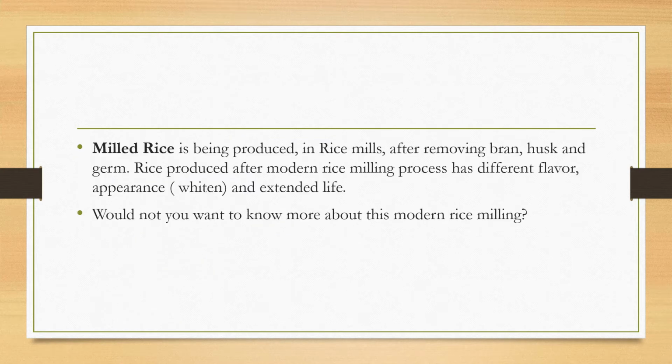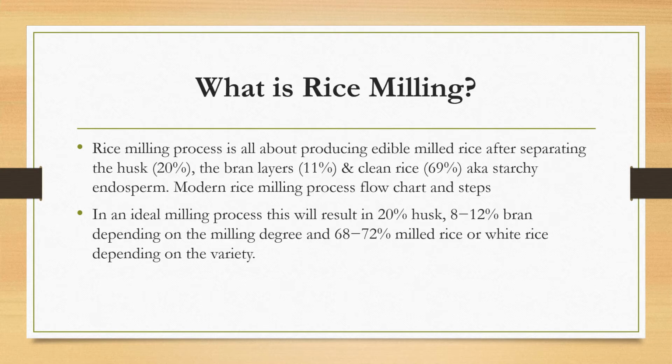First, we see about milled rice. Milled rice is produced in a rice mill after removing the bran, husk and germ. Rice produced after the modern rice milling process has a different flavor, appearance and extended life. Would you not want to know more about modern rice milling? Then, what is rice milling?